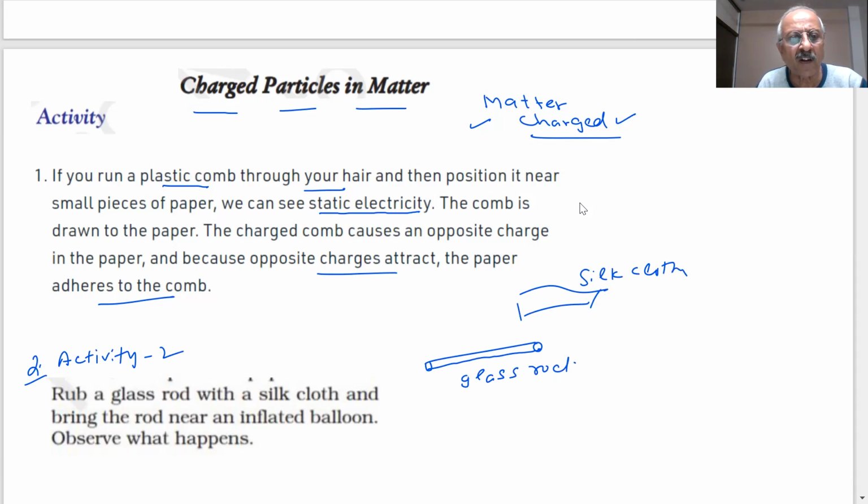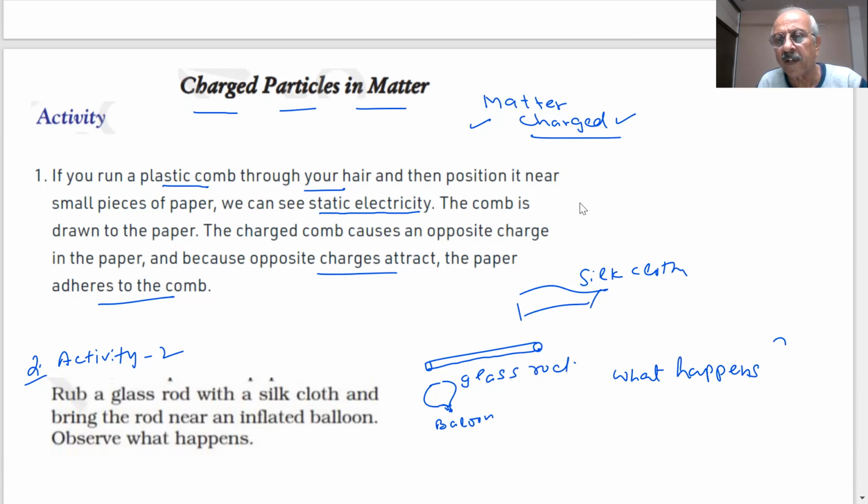You rub this with a silk cloth and bring the rod near an inflated balloon. You have a balloon, student. What will happen to the balloon? Sir, it will stick to the glass rod.